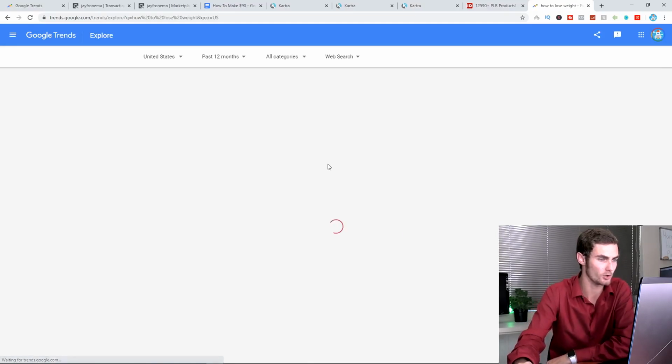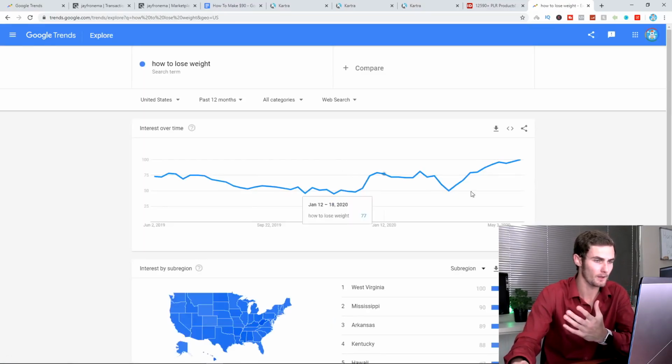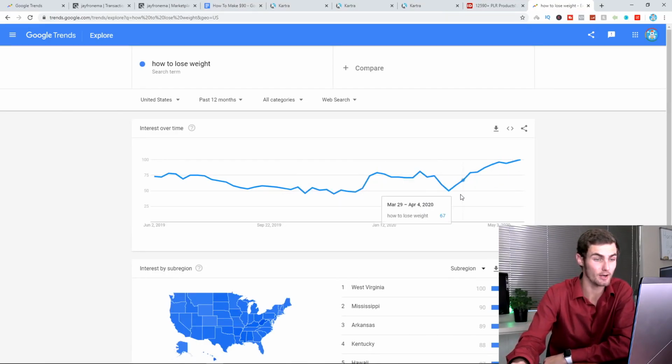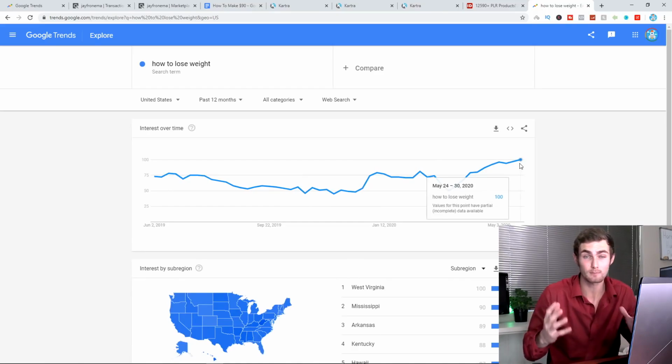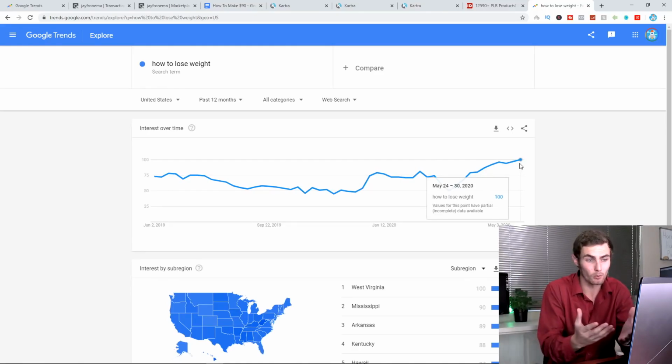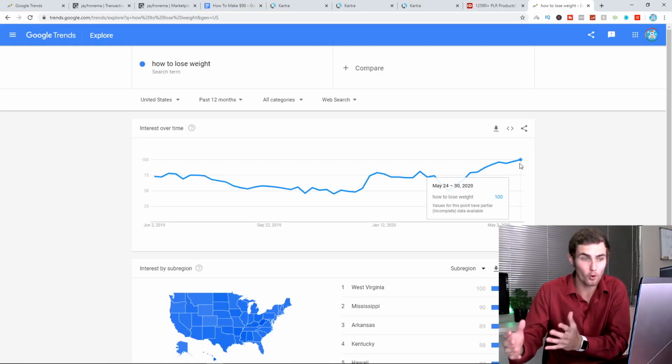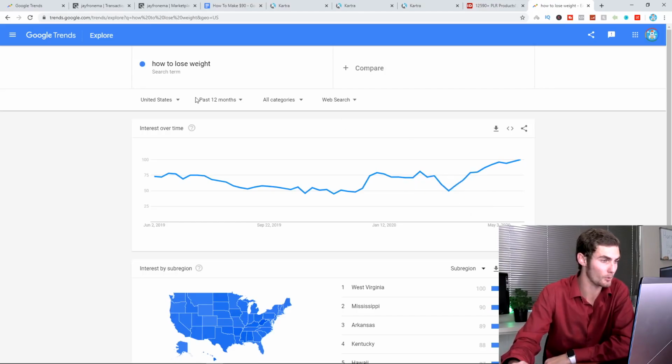If I click on search, you will see over here, currently throughout May and April, have a look at how big this trend is and how the spike in the graph has really risen throughout May. It's because people are at home, it's the pandemic, people want to exercise. They're trying to find out ways to lose weight from home, so that's why it's spiking up a lot at the moment. But have a look at this.